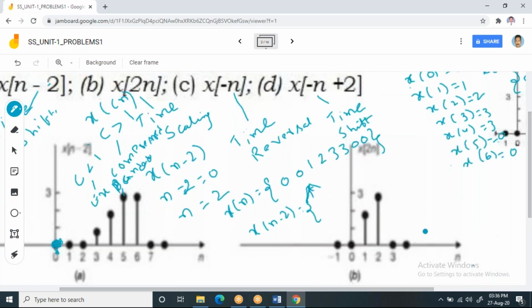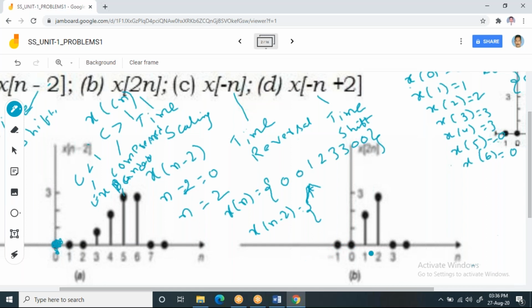Try to understand here. The moment you substitute x of 2n, instead of n, we have 2n. Now you will have the samples. At n equal to minus 1, this minus 1 will not exist, so it will start at this location.